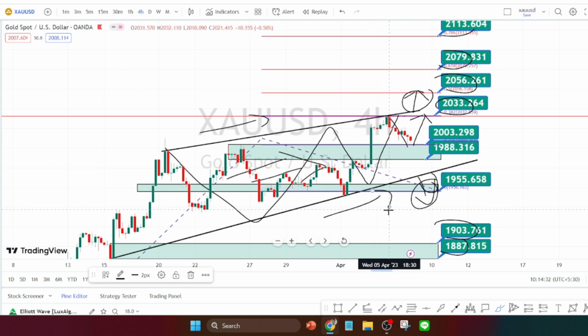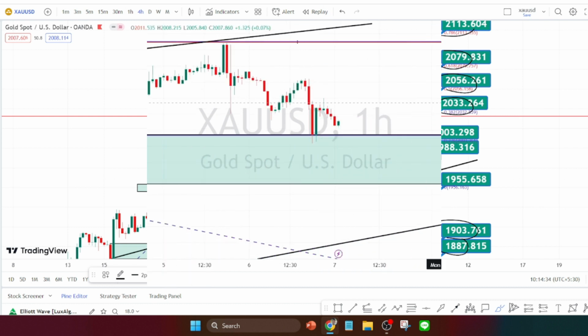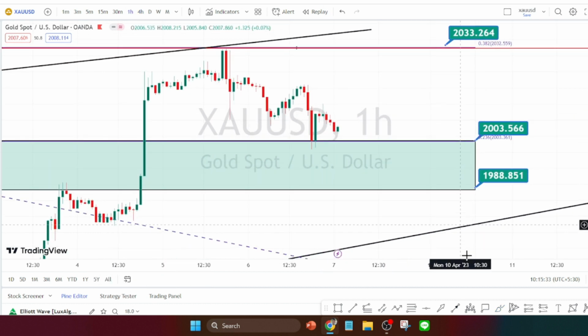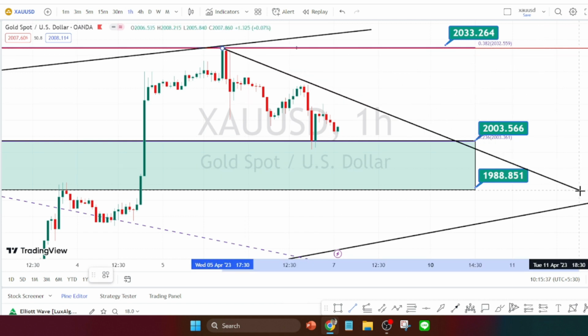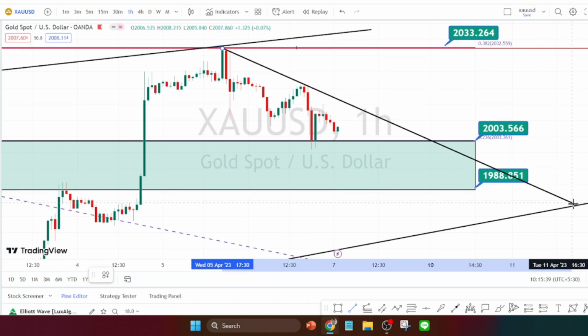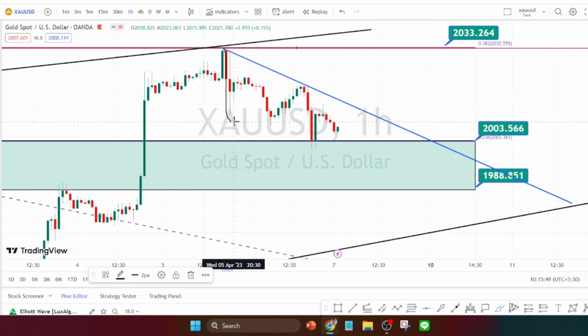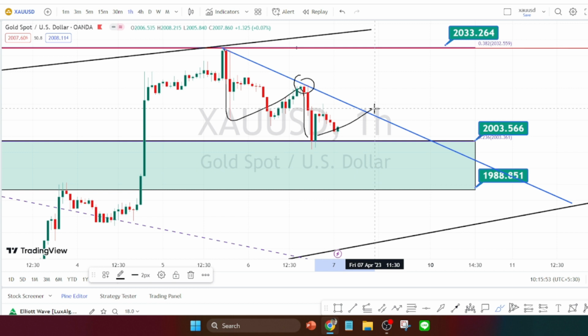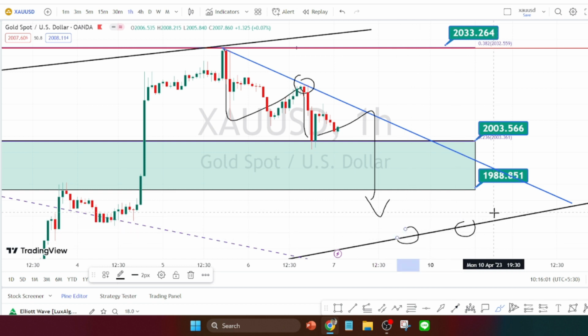Let us look at the price action in hourly time frame. I am in hourly time frame, and when we look at the price action in hourly time frame, it is clearly in the bearish side retracement. And as long as the price action is trading below this blue color resistance line from the hourly time frame, we can expect the bearish side retracement to continue, and we can expect it to retest on the trend line or support line from the 4 hours time frame.